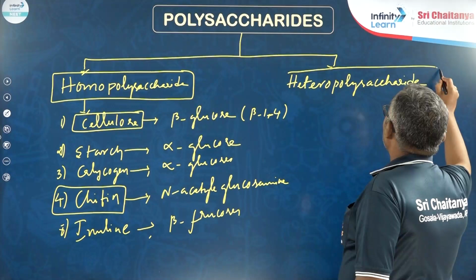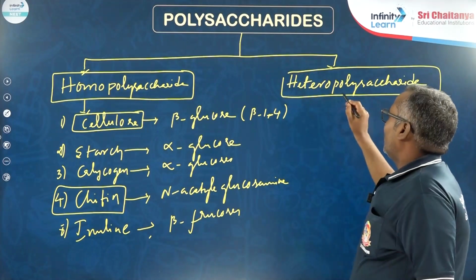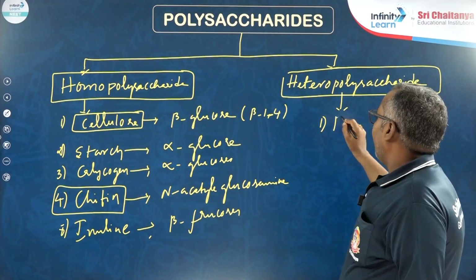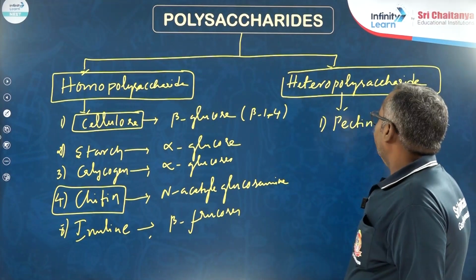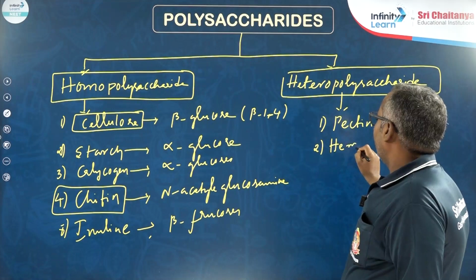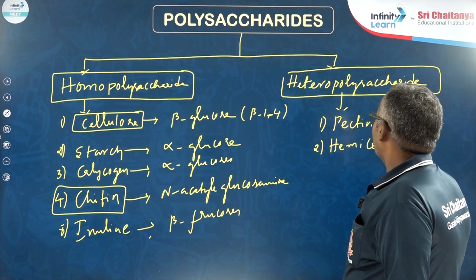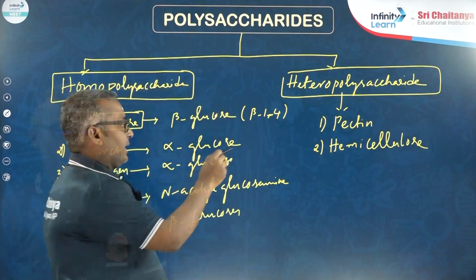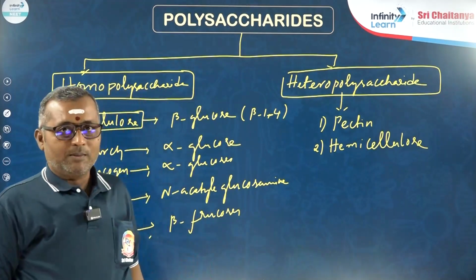Then let us see about the heteropolysaccharides. We have two best examples for the heteropolysaccharides. One is pectin and the second one is hemicellulose. Remember, cellulose is a homopolymer, hemicellulose is a heteropolymer.